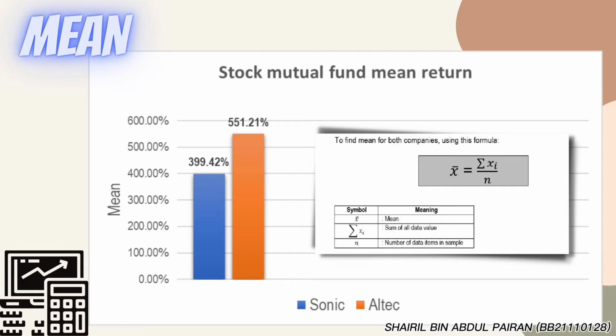First, we calculate the mean for both firms. The mean is the average value of a dataset. In the dataset, the average would be the sum of all of the values of the dataset divided by the total number of values. Our finding shows, by using this formula, the mean for Sonic is 399.42%, which is lower than Altec's mean that depicts 551.21%. This illustrates that the investor expects more on Altec's stock return than Sonic based on the mean.